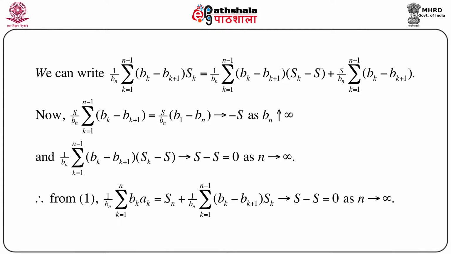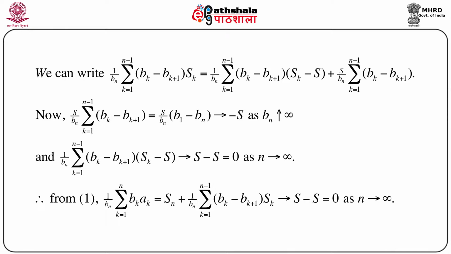Now, we can again write (1/bn) summation k equals 1 to n minus 1 of (bk minus bk plus 1) into sk, from the previous page. We can write this just by adding and subtracting, by adjusting one term, which is s. s is the limit of sn, as we have already seen. So we can write this as (1/bn) summation k equals 1 to n minus 1 of (bk minus bk plus 1) into (sk minus s plus s).